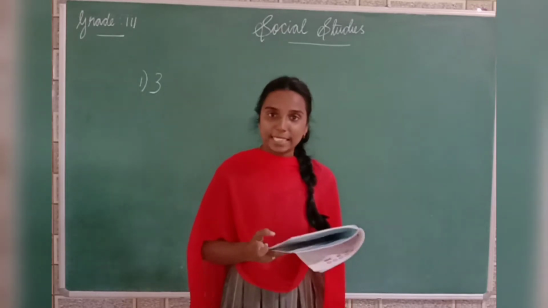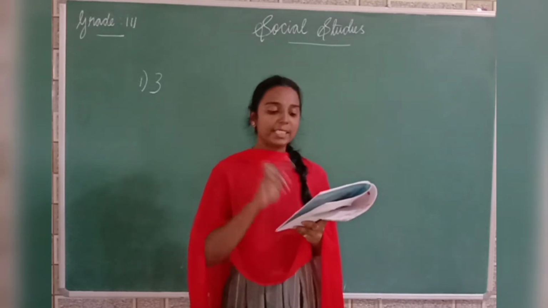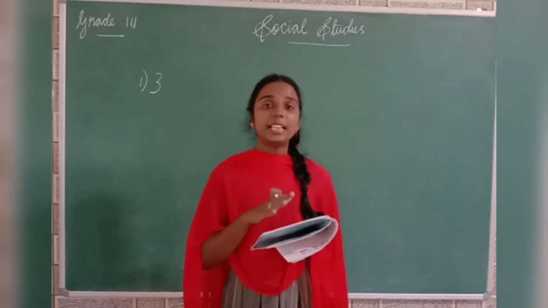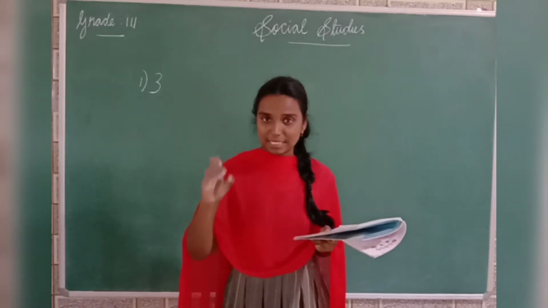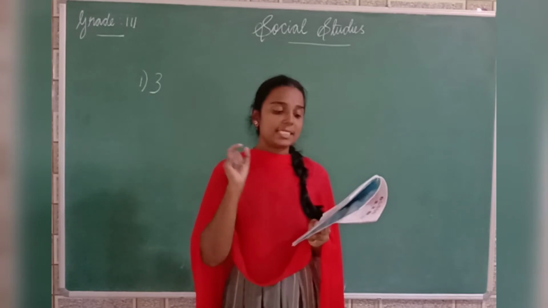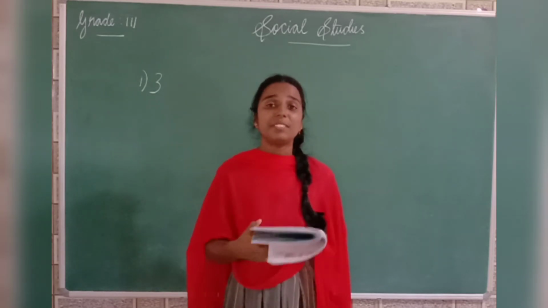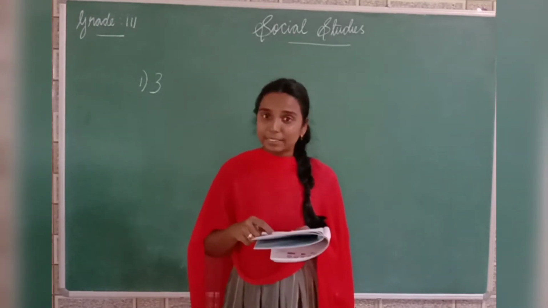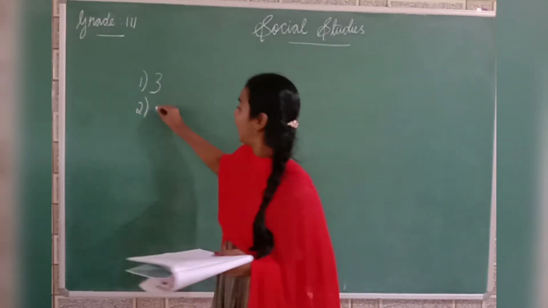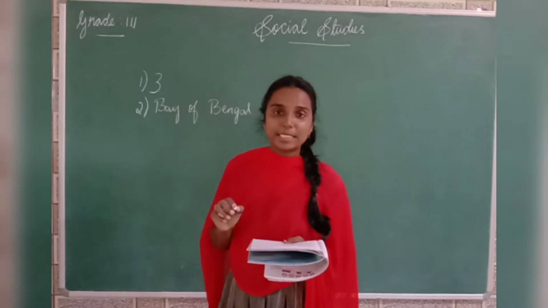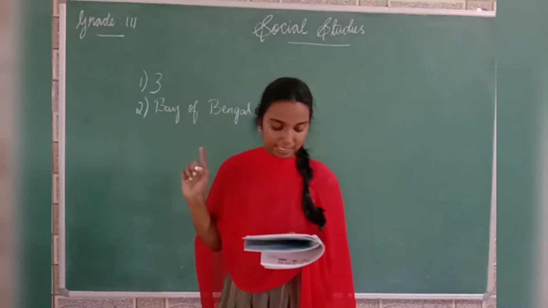And then what is the second question? Krishna and Kaveri rivers flow into the dash. We know all the rivers will join with the sea. So our second question is: Krishna and Kaveri rivers flow into which sea? We have this in our textbook. It flows into Bay of Bengal. So the answer for the second question is Bay of Bengal.